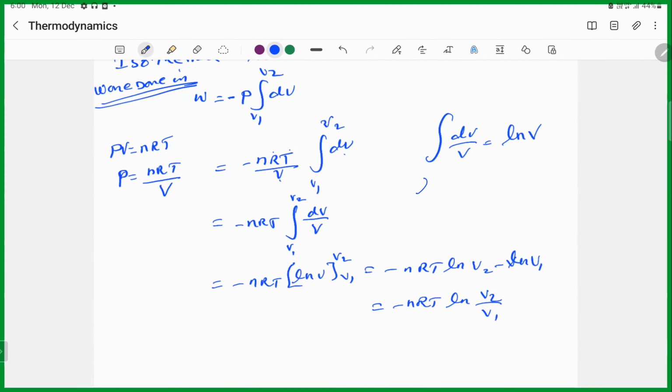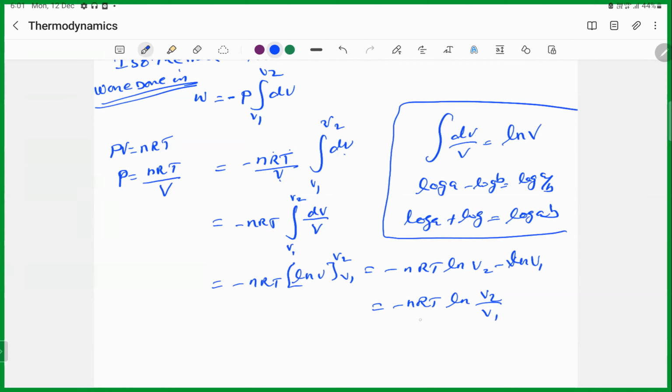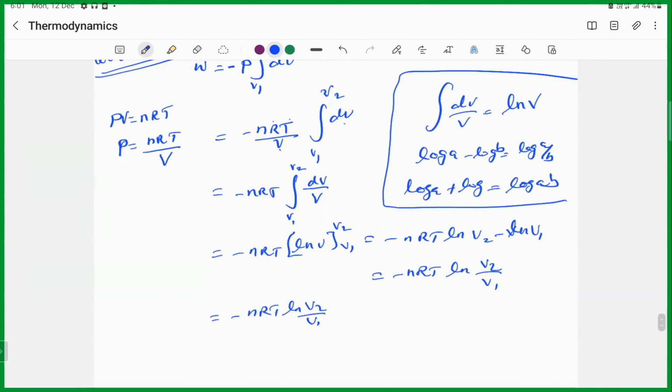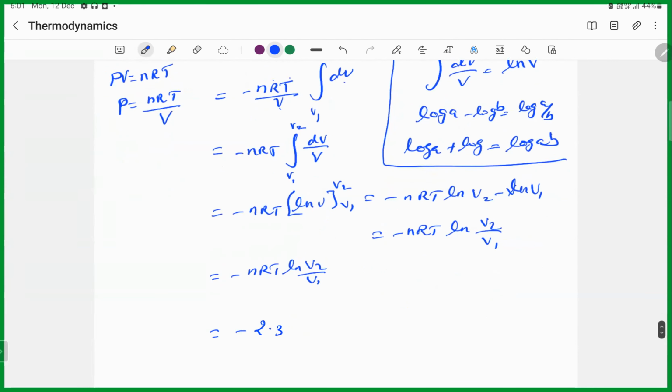Please remember, log A minus log B you can write as log A by B, and log A plus log B is equal to log AB. This is the mathematical formula. So the equation we arrived at is minus nRT ln V2 by V1. The natural logarithm you have to convert into log, so minus 2.303 into n moles into R into T of log V2 by V1.